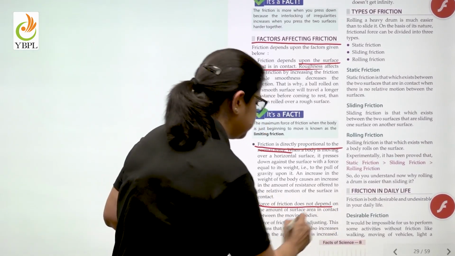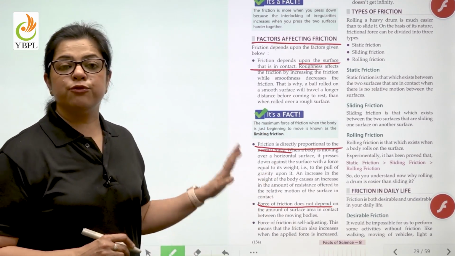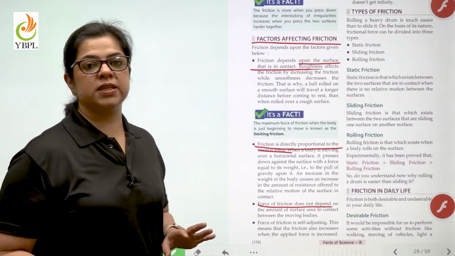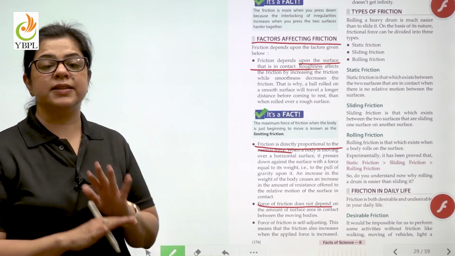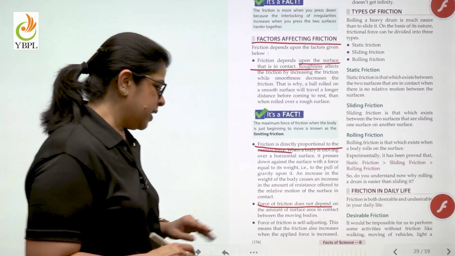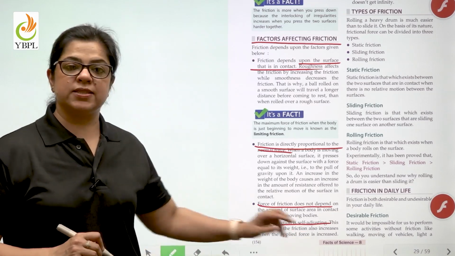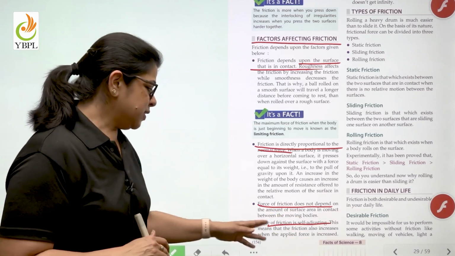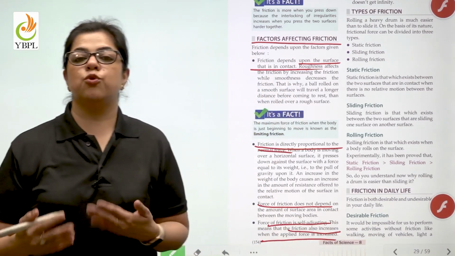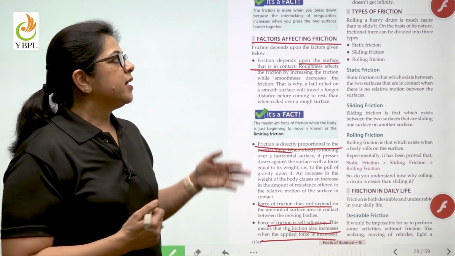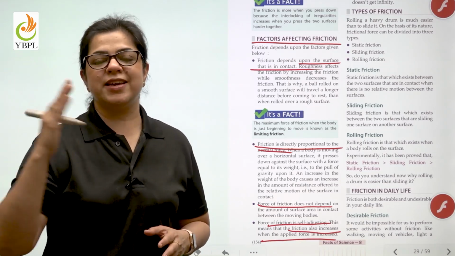The force of friction does not depend upon the surface area. We know that pressure depends on surface area: the lesser the area, the more will be the pressure. But here, this principle does not work. Then, the force of friction is self-adjusting. What does this mean? This means that friction also increases when the applied force is increased. Now children, it has a limit to increase. It cannot go up to infinity.